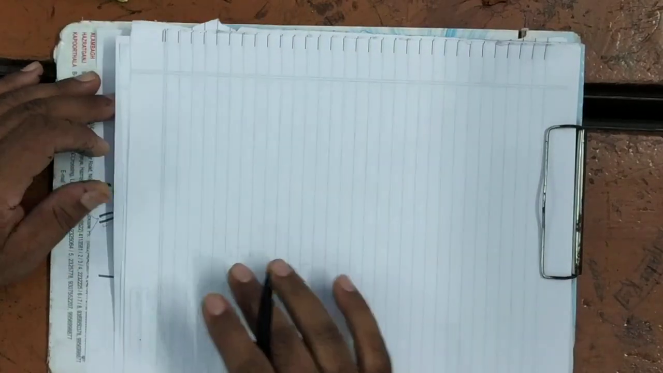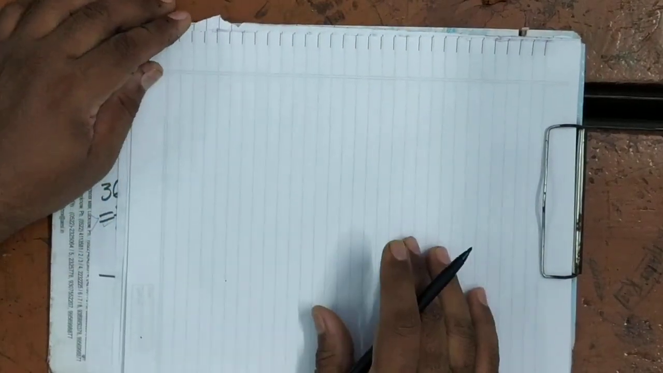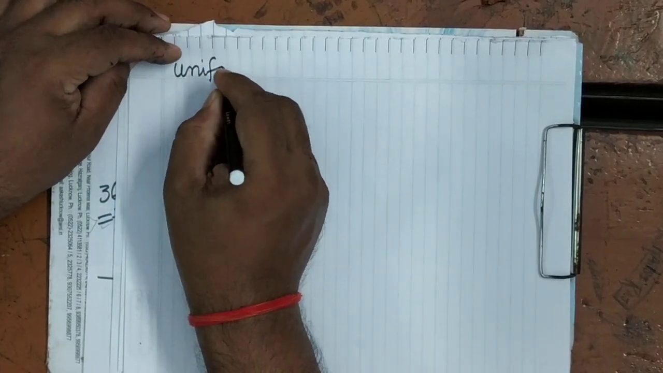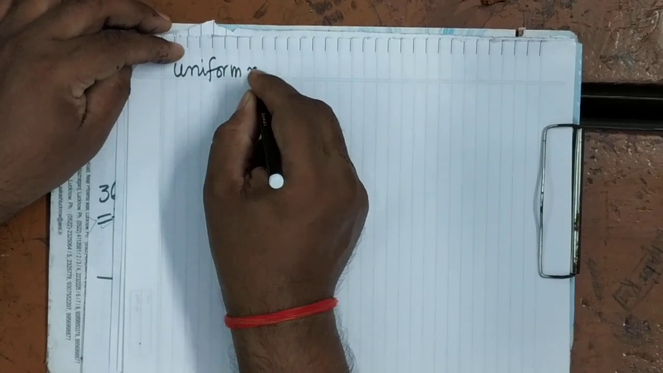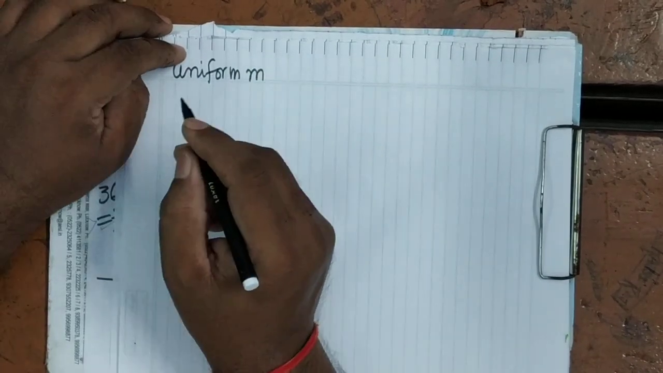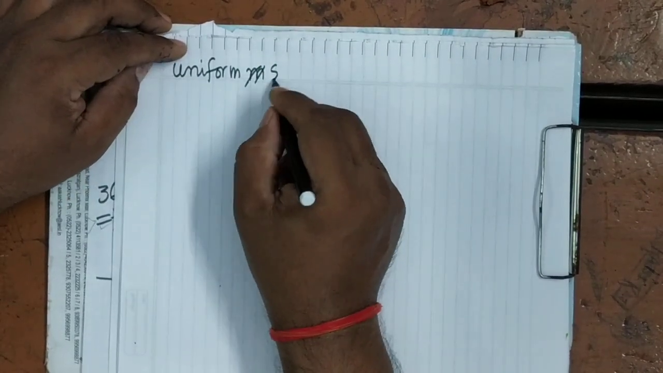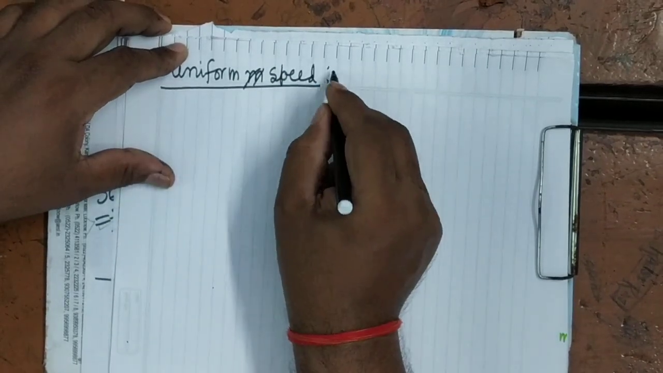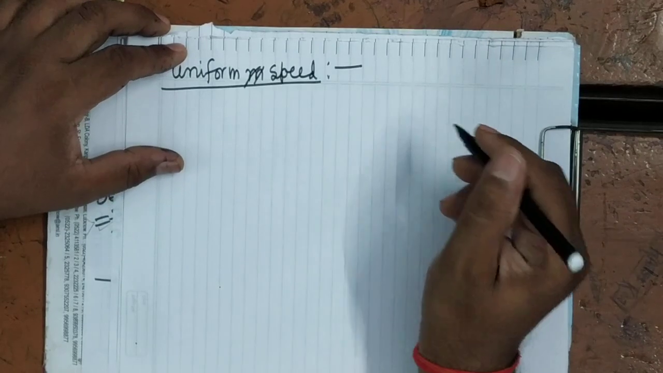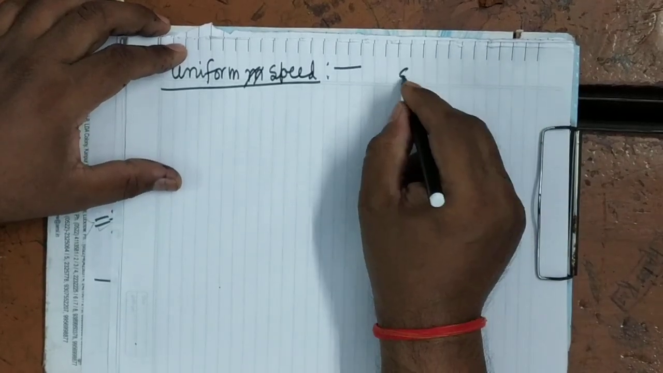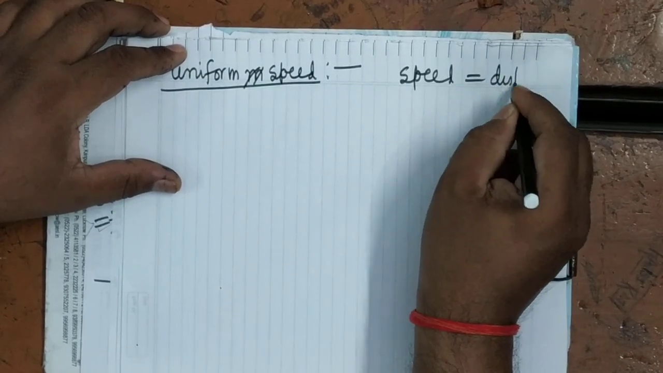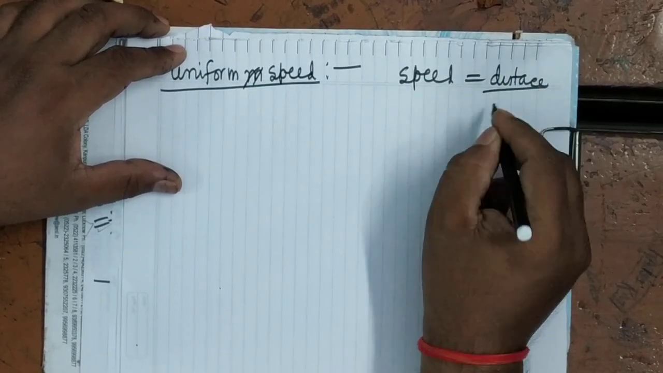You can see here there is a term, uniform motion. It is clear. Or here you can see uniform speed. What is the meaning of uniform speed? As we know, speed equals distance upon time.